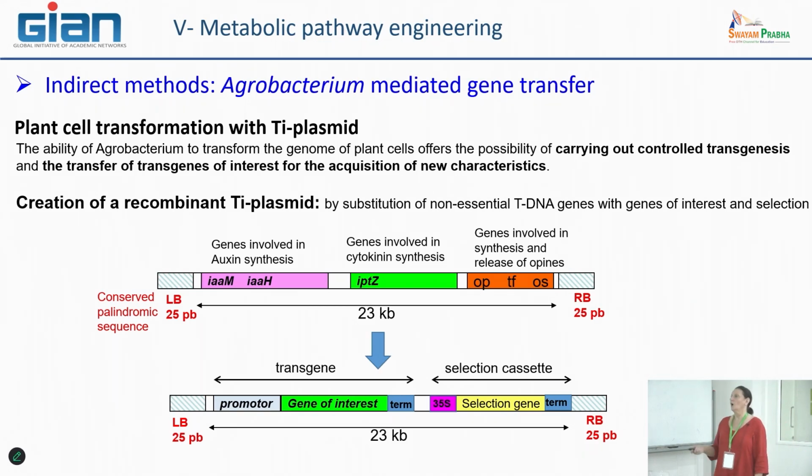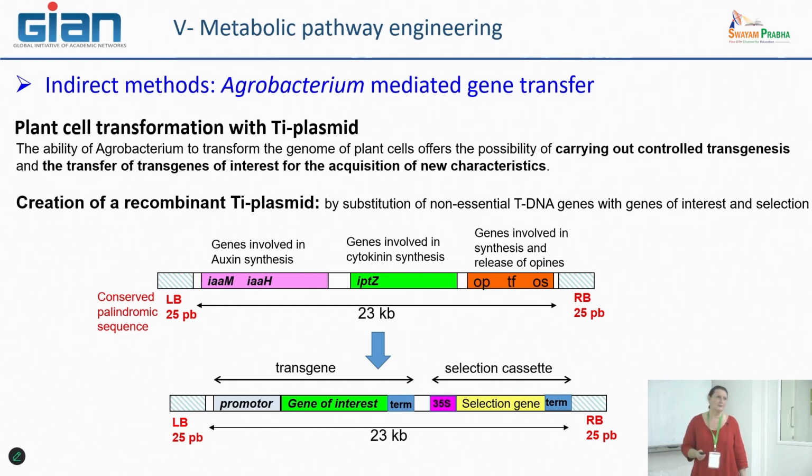Or you can also use a specific inducible promoter, meaning that you can choose the moment at which you want this gene to be expressed, particularly when it is transferred into the plant cell's genome. And obviously there is also a terminator that permits a nice and complete expression of the transgene, the gene of interest.